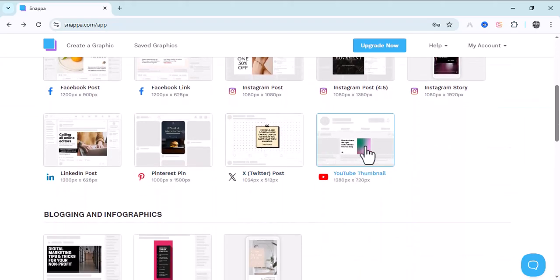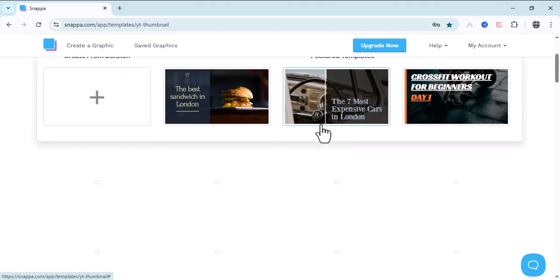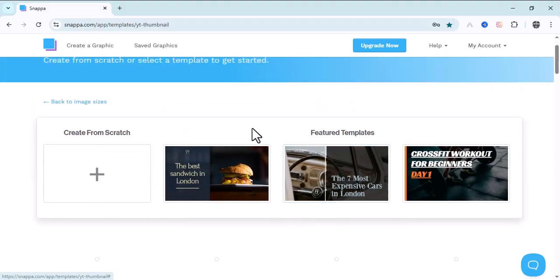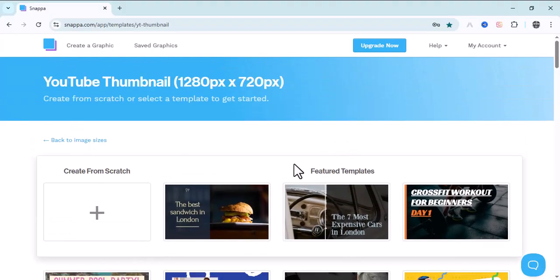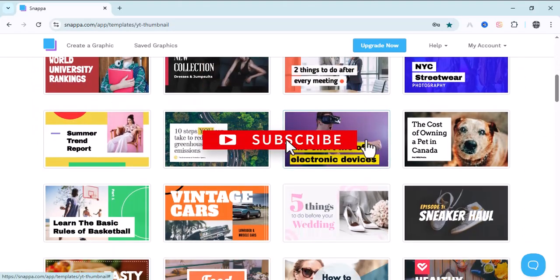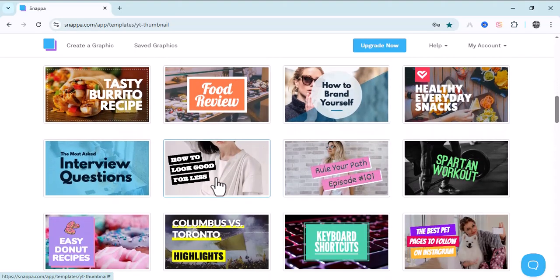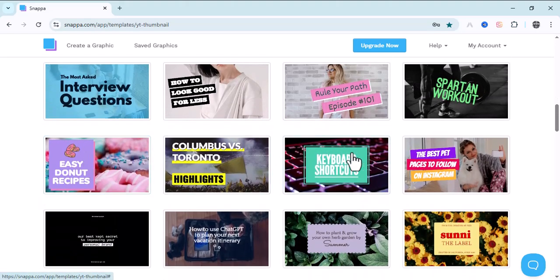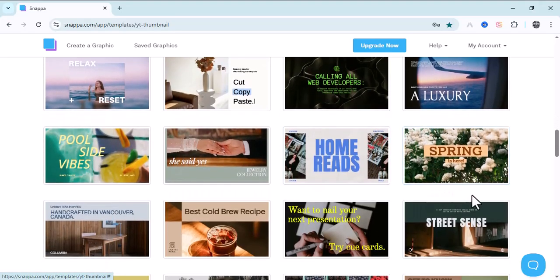As you can see here, there's also a YouTube thumbnail, and YouTube thumbnail is like the highest selling niche right now, because there are a lot of YouTubers online guys. So you can literally create a YouTube thumbnail and you will earn for it. That's just how it works. Now let us scroll down. As you can see here, these are tons of YouTube thumbnails guys. These are catchy thumbnails. You see how beautiful they look guys. You can also create all these thumbnails and then list them on Snapper. Anybody that uses them, you get paid for it. So that's just how it works guys.